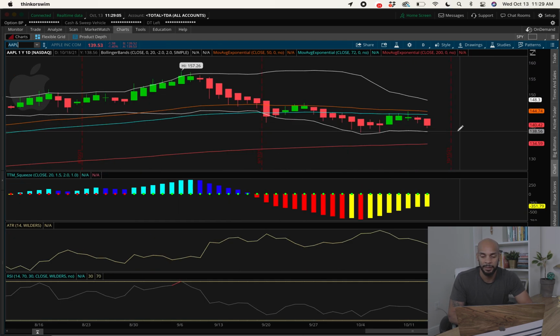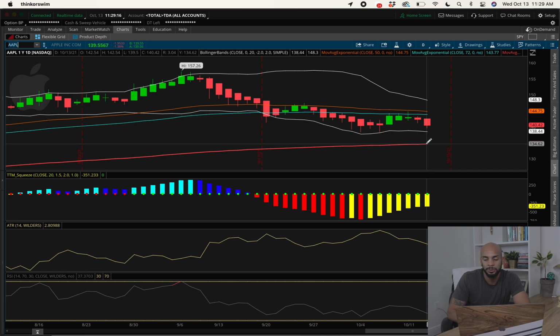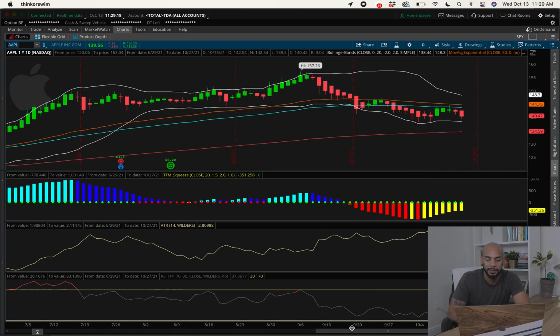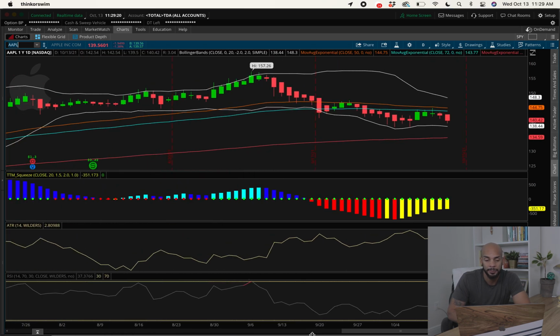So best believe if it ever does touch the 200-day EMA, I already got orders sitting there pending because I want to enter. I'm most likely going to enter around the 136 because I'm not sure if it's really going to hit the 200-day EMA or not. But if it does, load the boat. If you don't own shares in Apple, a good time to have bought in, of course, was at the 143, which is not bad. I know it's dipped below that, but like I said, the 200-day EMA is where I feel comfortable for the most part.